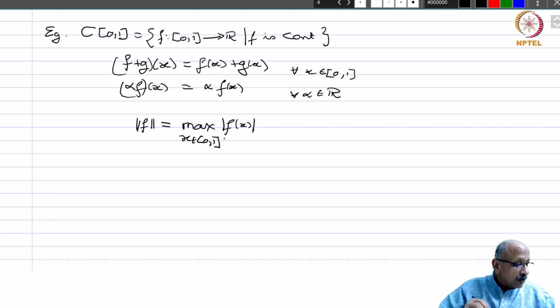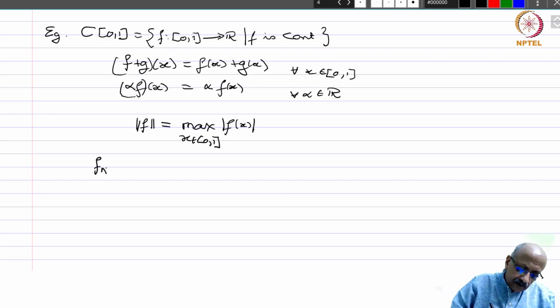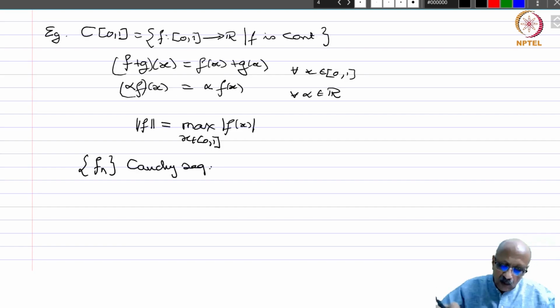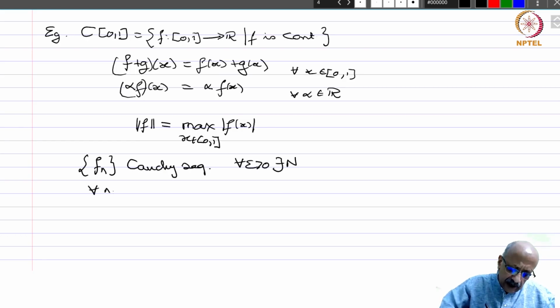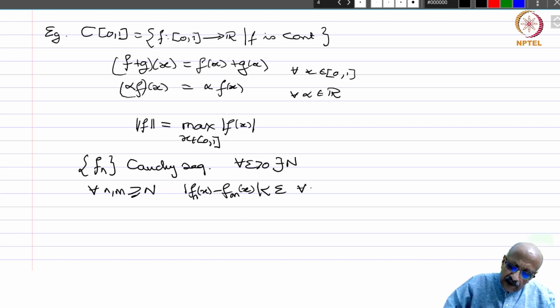So we want to show that this defines a Banach space. So we take a Cauchy sequence. Then what do you have? For every epsilon positive, there exists a capital N such that for all n, m greater than or equal to capital N, we have mod f_n(x) minus f_m(x) is less than epsilon for all x in [0,1].